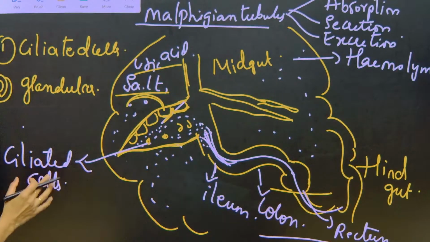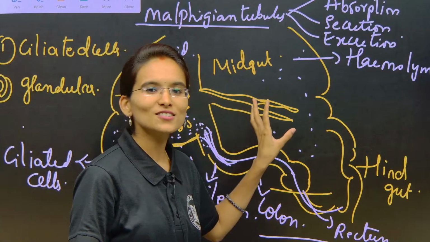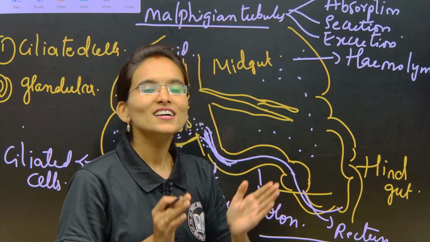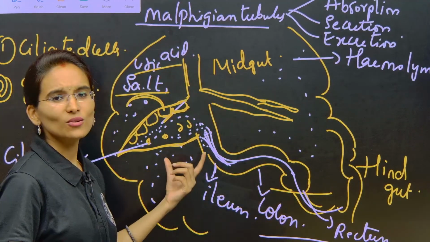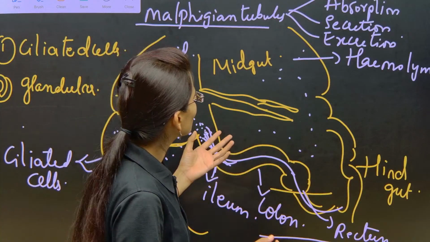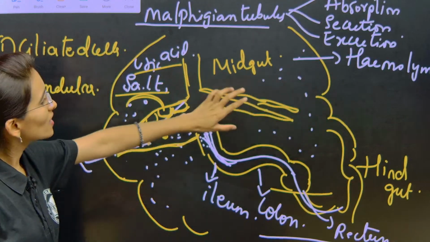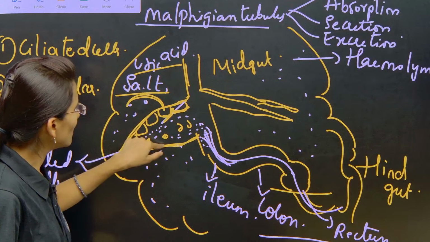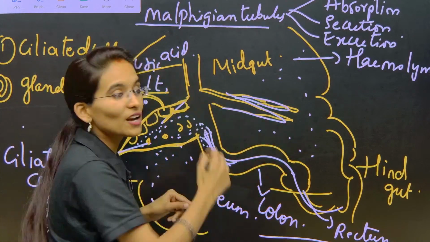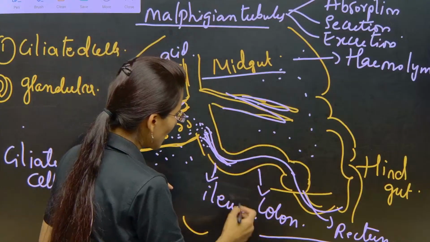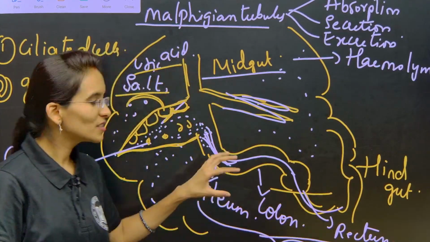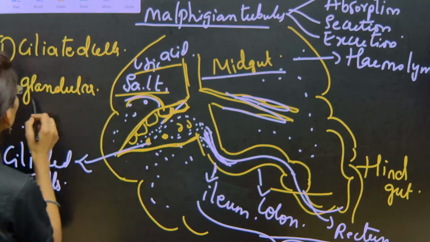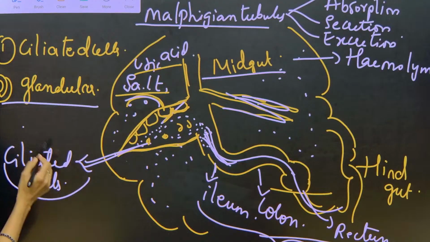I hope this particular concept is clear to you, my dear students. Do not focus on the structure and the diagrammatic part, just understand the visual and the concept. Can you see here this white color structure is the hemolymph. These are the Malpighian tubules, and this will be the midgut, and these three parts, ileum, colon and rectum, are found in the hindgut. These are the glandular cells and these are the ciliated cells.